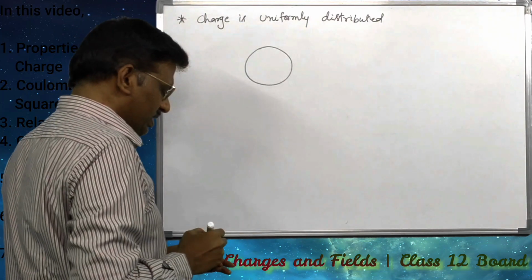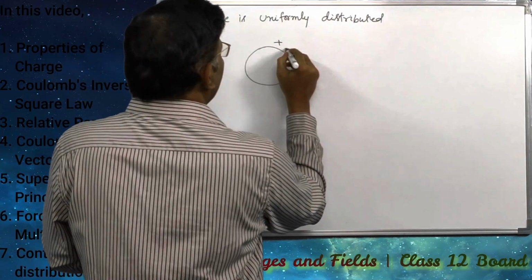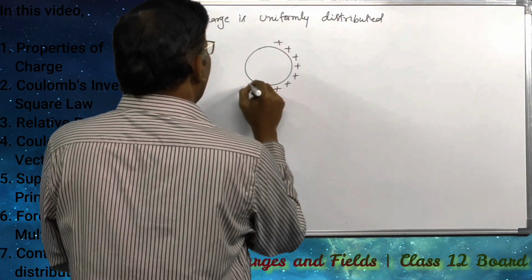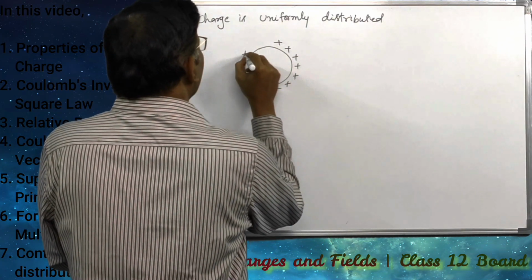When a charge is given to a symmetrical shape, the charge distributes equally and uniformly throughout the surface.